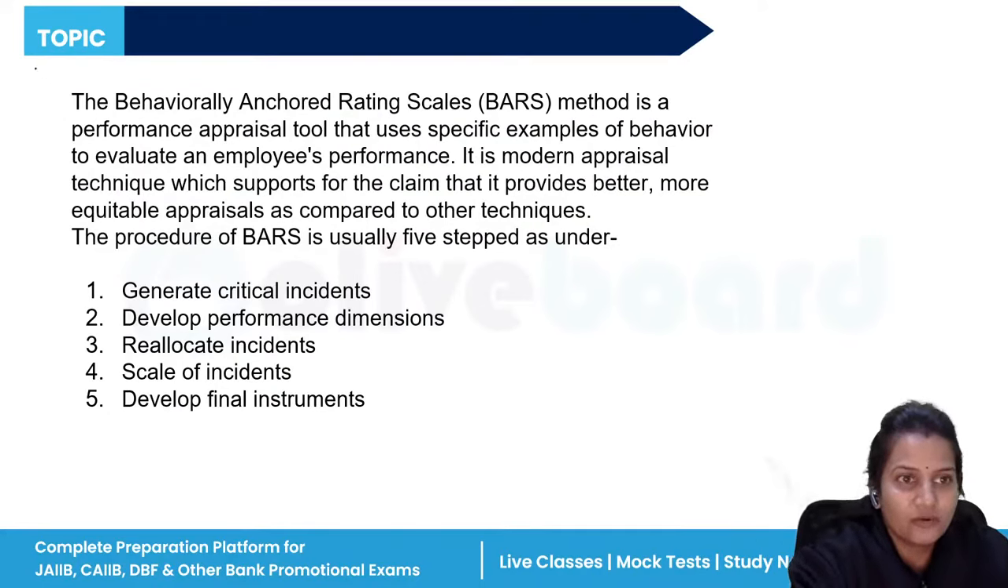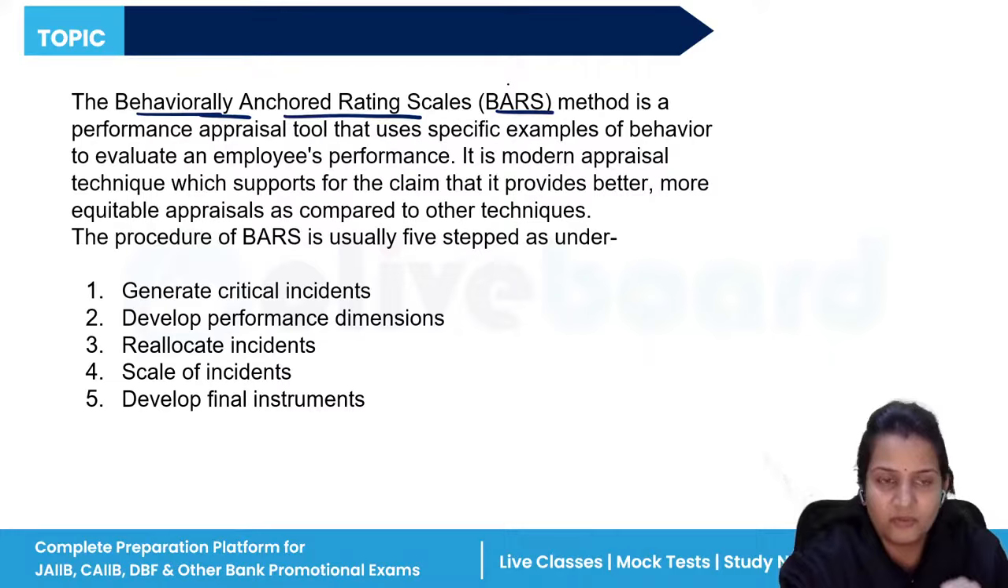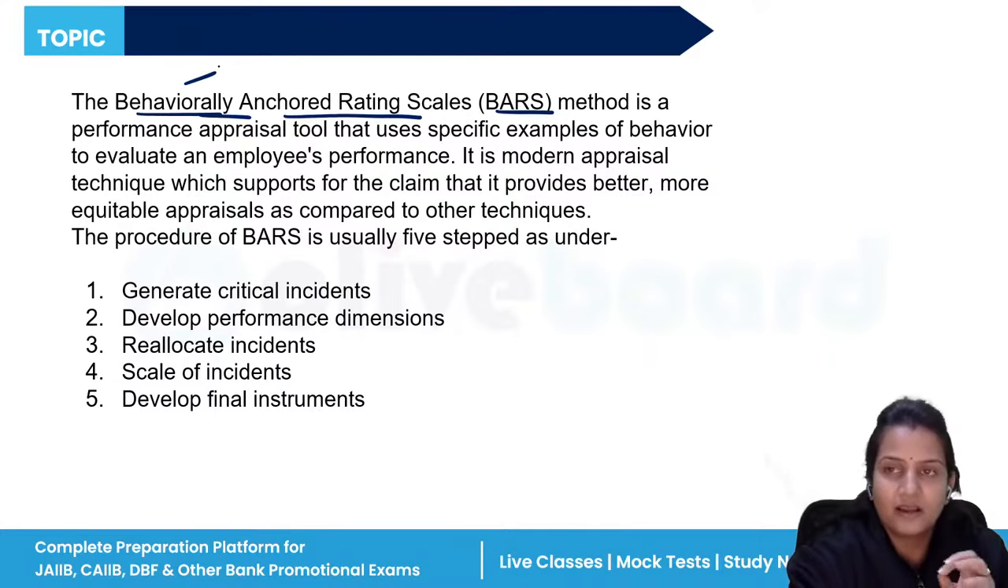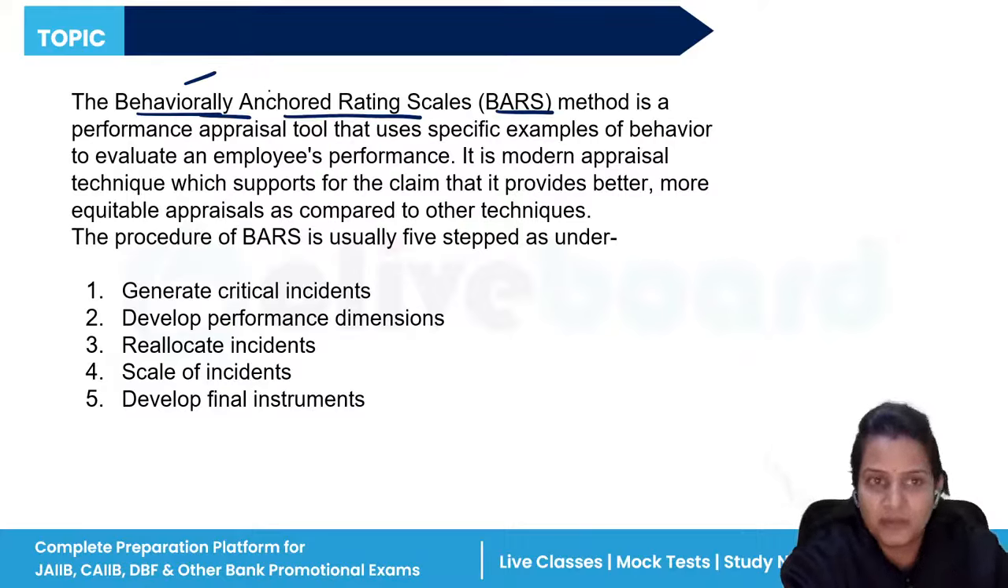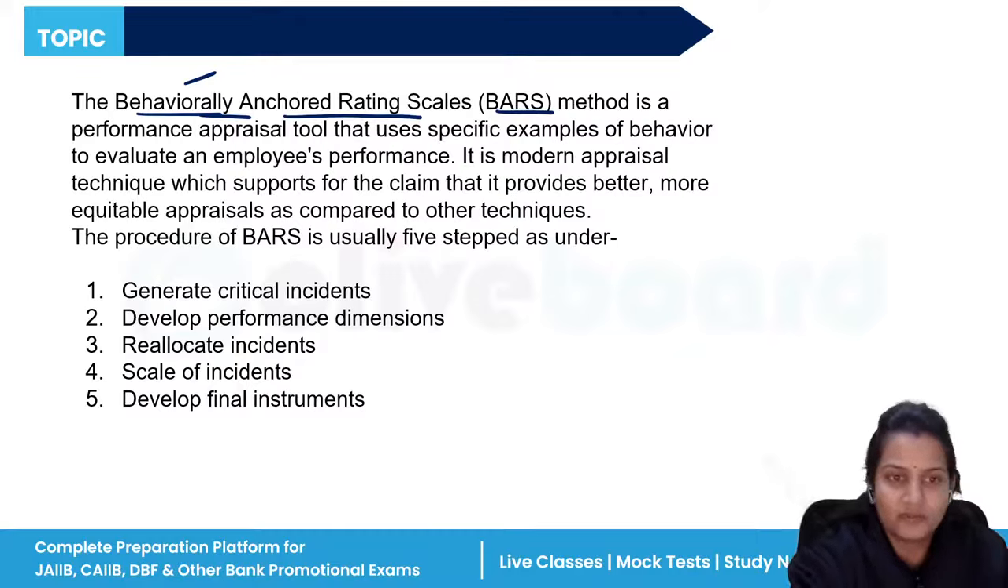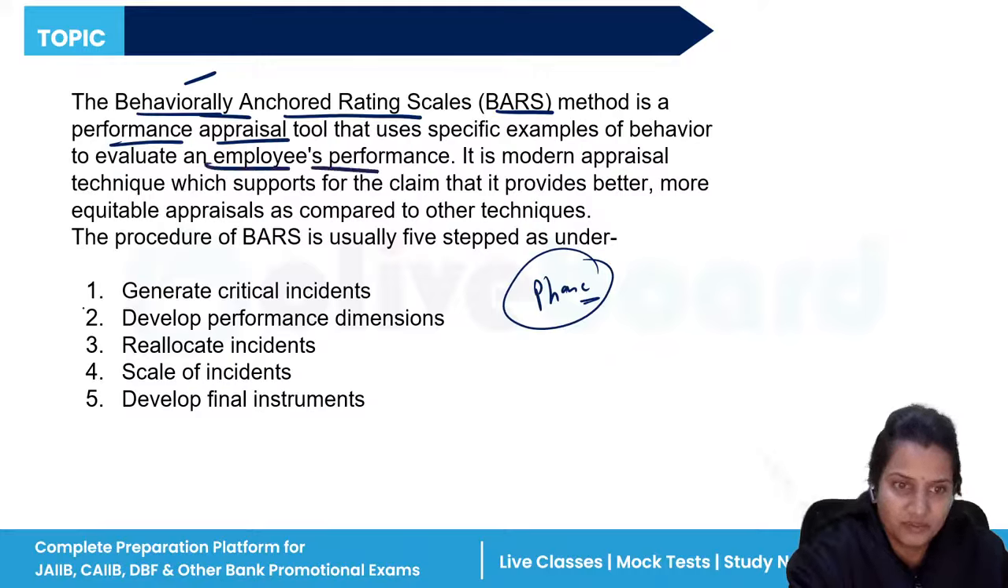Next, in future oriented methods, we have BARS, the behaviorally anchored rating scale. It is also a method of performance appraisal which will evaluate the attitude and the behavior of a person. With the help of that behavior and attitude, you can evaluate the performance of the employee, how he or she behaves in any circumstances, in any phase. With the help of this, you can evaluate the employee's performance. Clear?